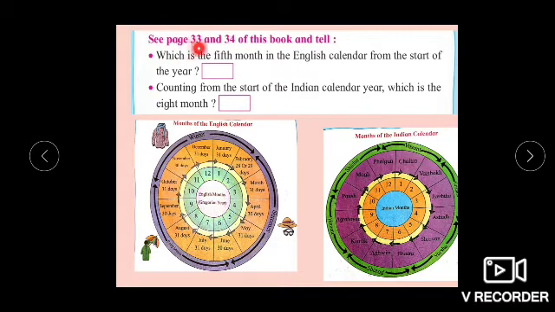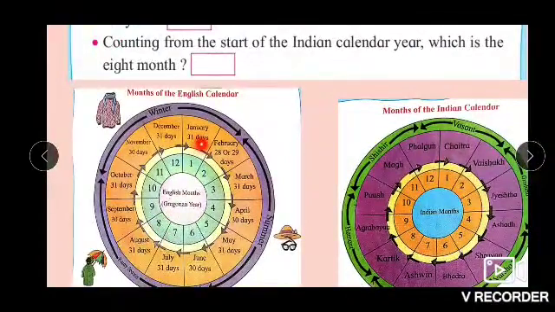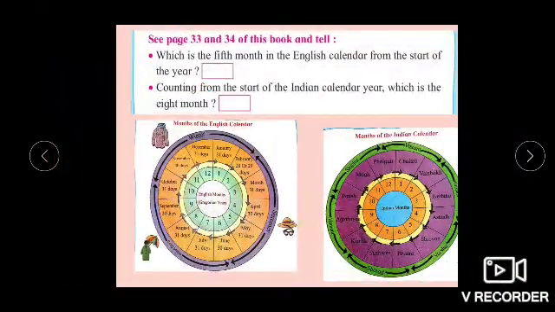See page 33 and 34 of this book and tell which is the 5th month in the English calendar from the start of the year. So take out page number 33 and 34. You have to say which is the 5th month of the English calendar. First month is January, second February, third March, fourth April, fifth is May. So in the box you are going to write May.